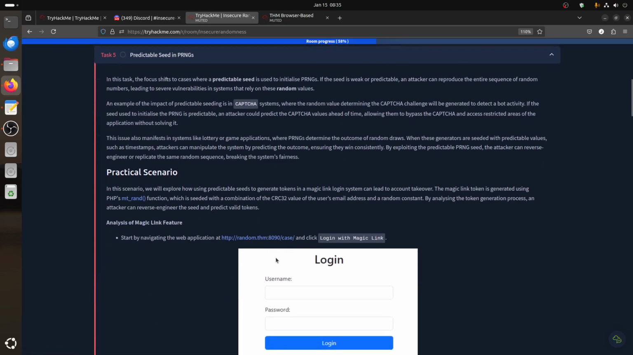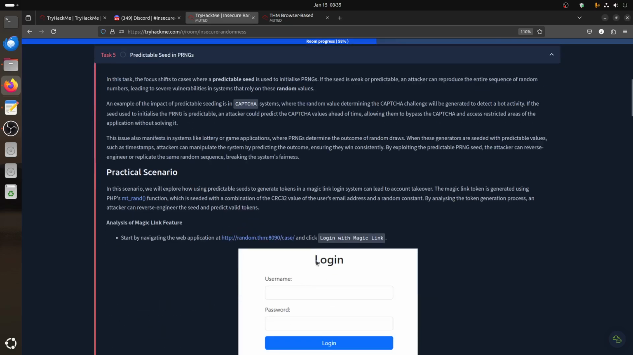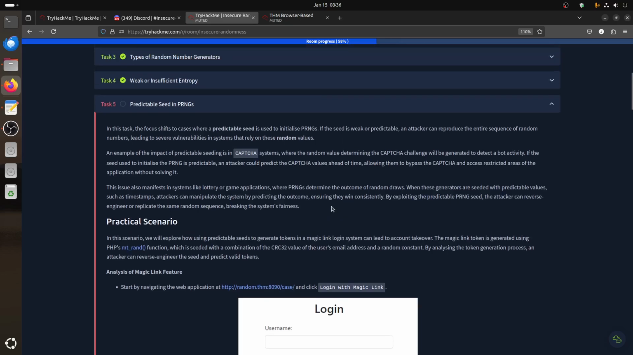The next task is the predictable seed. Remember we said before that randomness depends on entropy. Then we have the seed, which is the starting point for generating the randomness. An example impact of a predictable seed is a CAPTCHA system or something. It's good to understand this, as I said, it's free, everybody can read. But now let's practice.